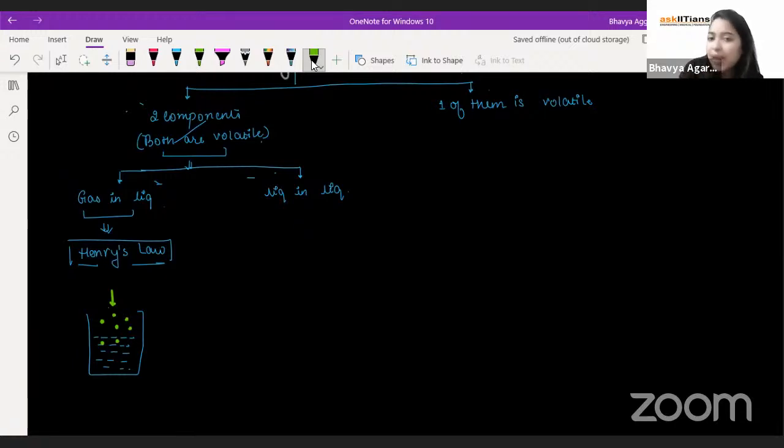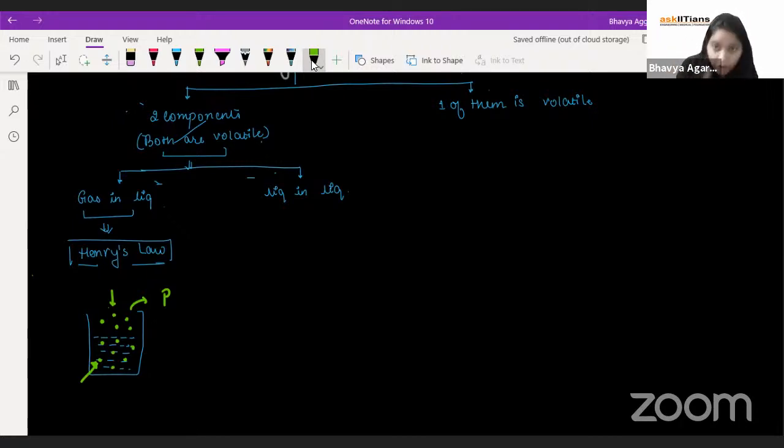For example, which is happening in carbonated drinks. So on applying pressure, the gas particles will go more into the solution. So what do we say? We say the partial pressure of the gas. Now, if they go more inside the solution, that means more is the solubility. More particles present in the solution means more solubility.